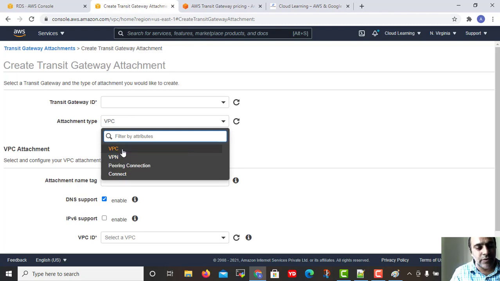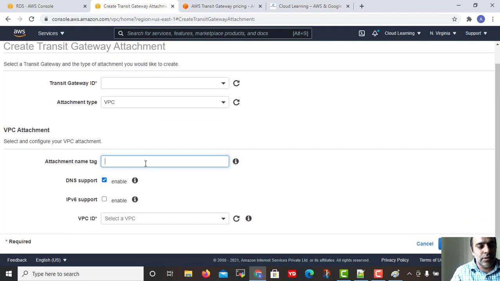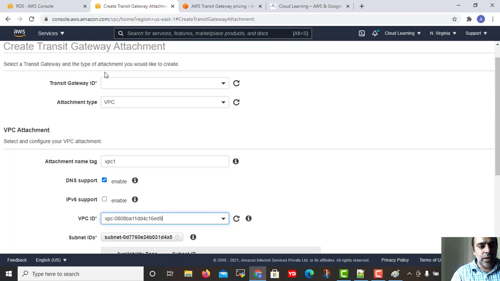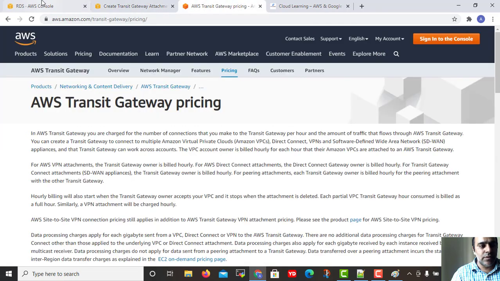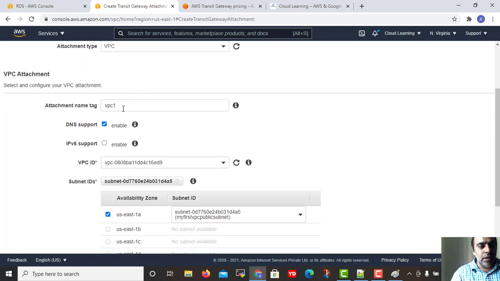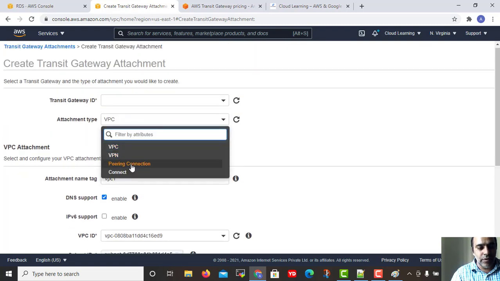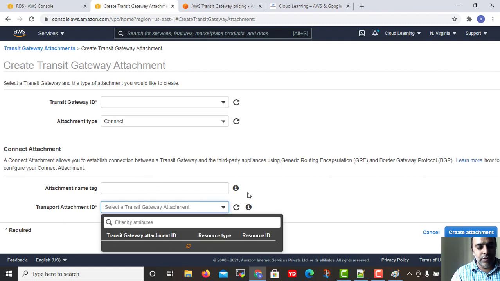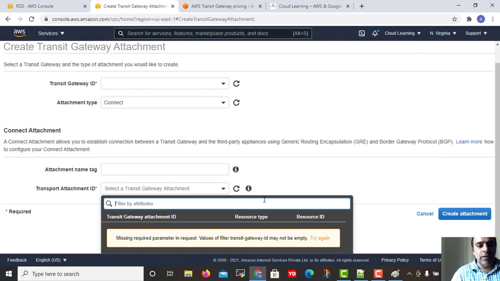Like if you want to attach a VPC, just choose it, give some name, VPC1, select your VPC, and attach it. It got created, so you can simply attach it. Similarly, you can attach other things as well: a VPN connection, a peering connection, or Direct Connect. You just need to choose that and attach it. Not a big deal.